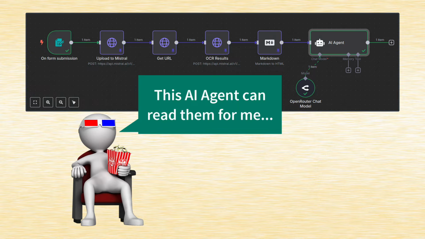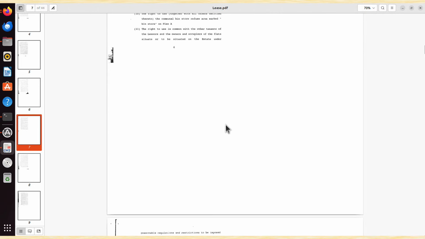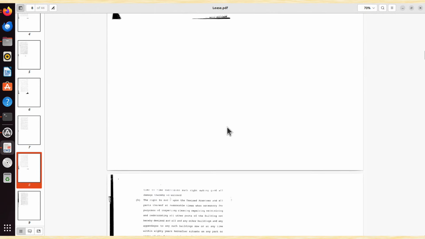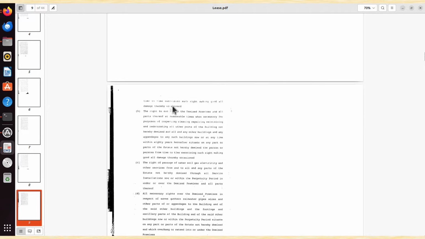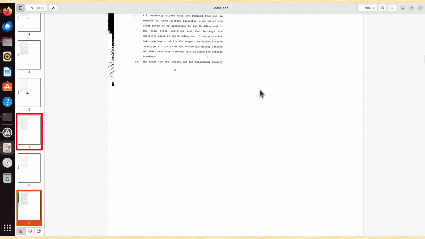But maybe I will simply show how it works, okay? This is a PDF document that we are going to work with, and you can see it's a very poor quality scan of my lease document from the 1980s or 1990s, and it's not fun to read at all. Plus you can see some letters are barely visible here, and also the text takes just a quarter of every page. But then most of the PDFs look like that, to be honest. And I think this will be a good example.